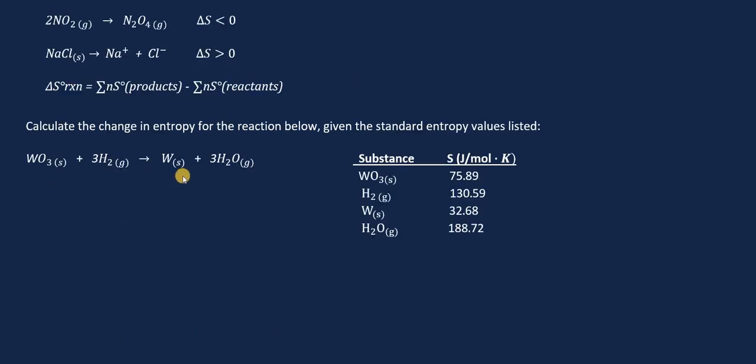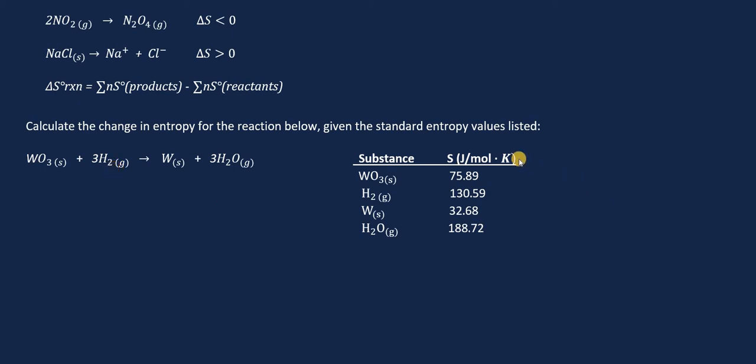So let's look at this example here. We have this reaction where tungsten oxide is reacted with hydrogen gas to produce solid tungsten and water vapor. And the question asks us to calculate the change in entropy for the reaction below, given the standard entropy values listed over here in this table. So two things I would like to point out to you. One of those things is that elements in their natural form have an entropy value. When we talk about enthalpy, we said that elements in their natural form don't have an enthalpy. Well, they have an entropy, so make sure you keep that in mind.